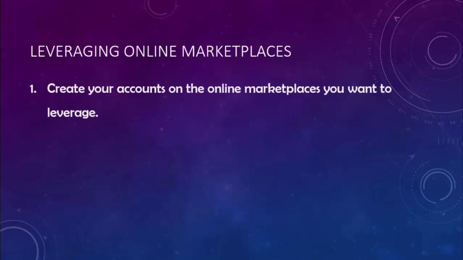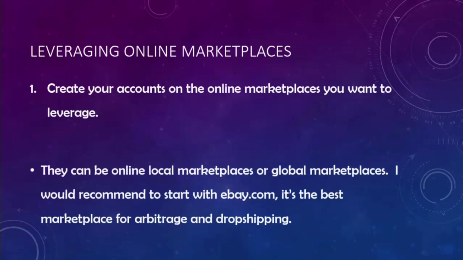So the first step that you need to make, obviously, is to create your accounts on the online marketplaces you want to leverage. There can be local marketplaces, for example in the country where you live, or global marketplaces like Amazon, eBay, or AliExpress. I would recommend you start with eBay.com because it's the best marketplace for arbitrage and dropshipping at a global level right now.